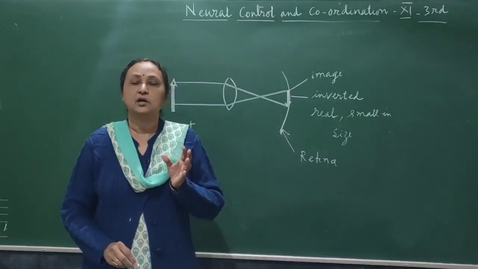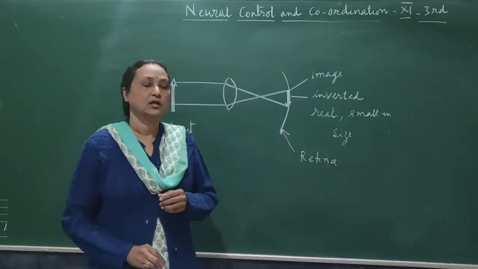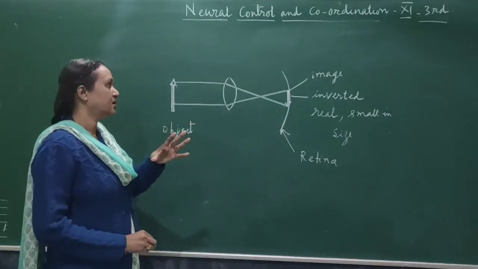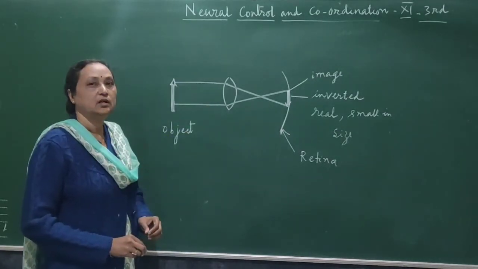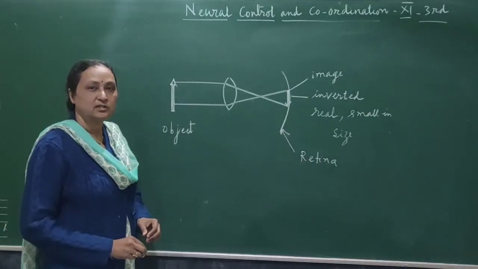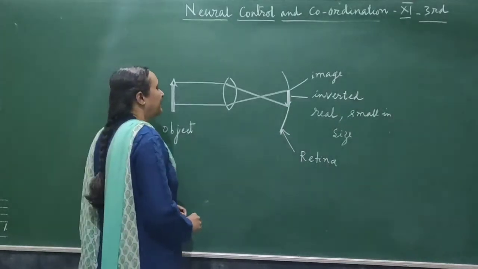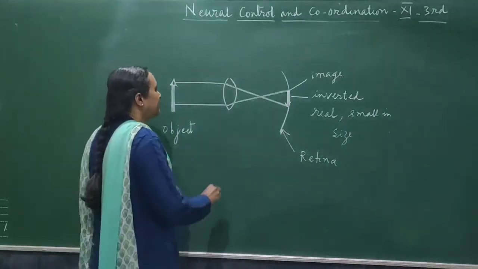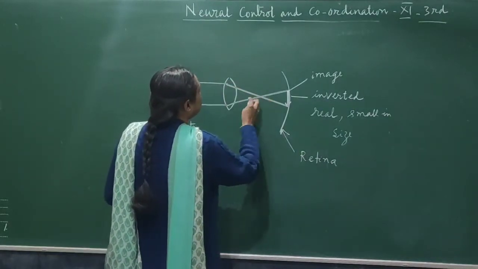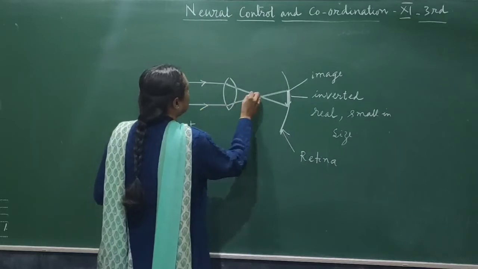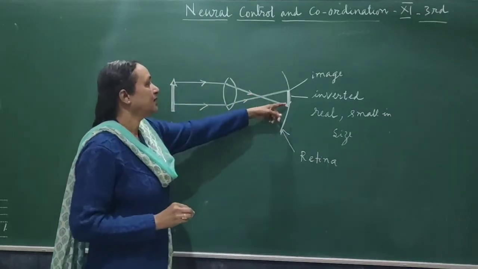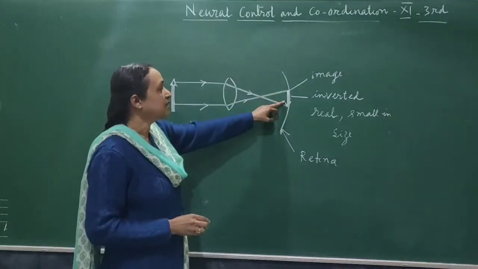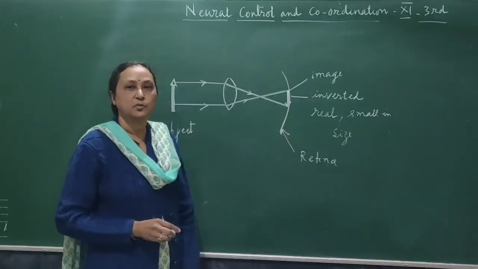So what is the mechanism? How does image formation take place on the retina? For example, suppose an object is in front of the eye. The light coming from the object enters through the pupil and passes through the lens, which is a biconvex, crystalline lens. You know there are two types of lens: one is biconcave, another is biconvex. As the light passes, you can see the rays converge on the retina and make the image. The image is inverted, real, and small.